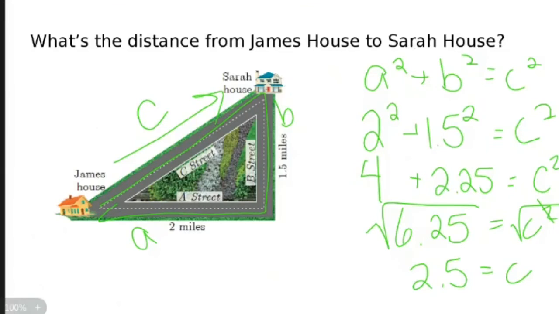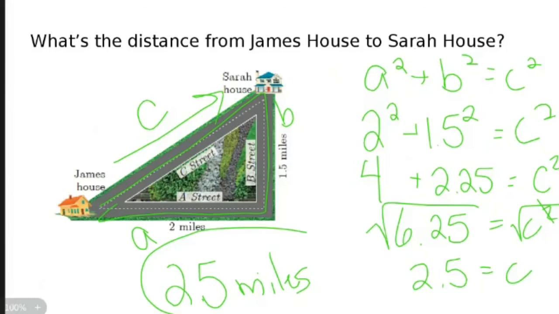This is a word problem. So if someone's like, how far is James' house to Sarah's house? You're not going to be like 2.5 equals C. No, you're going to say 2.5 miles. Make sure that if you are doing a word problem, you answer using, I don't know, words.